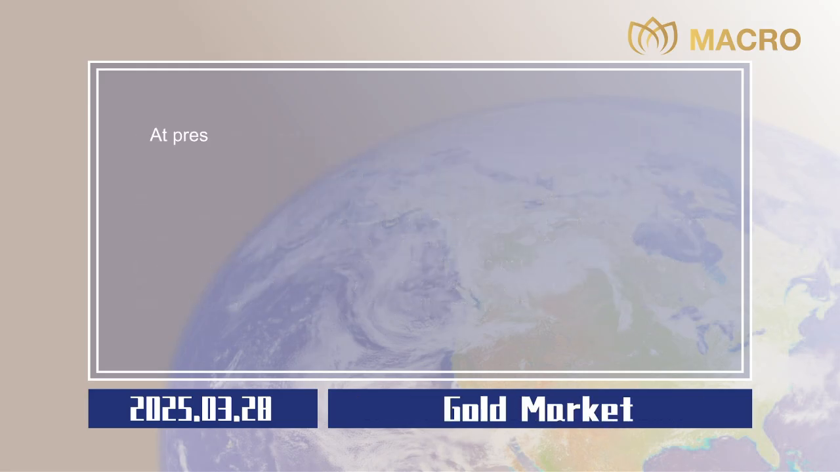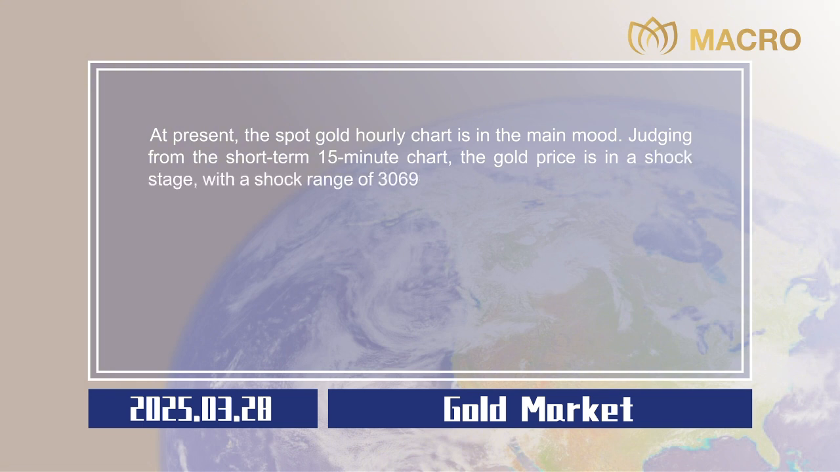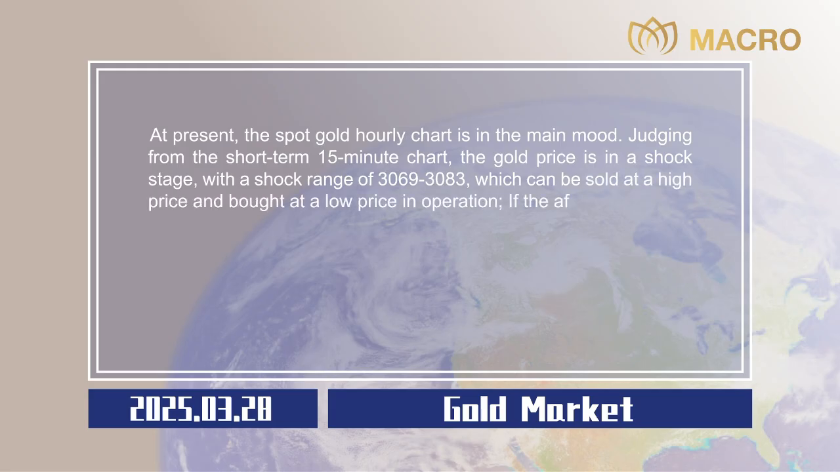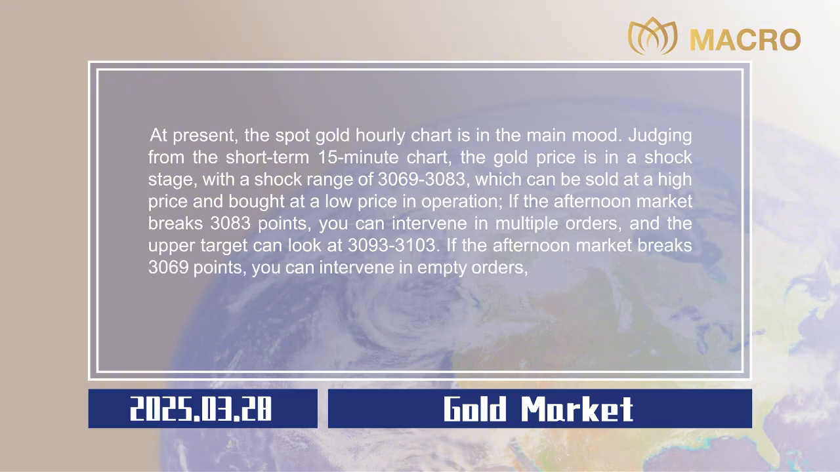Gold market. At present, the spot gold hourly chart is in a main rising mood. Judging from the short-term 15-minute chart, the gold price is in a shock stage, with a shock range of 3069 to 3083, which can be sold at a high price and bought at a low price in operation. If the afternoon market breaks 3,083 points, you can intervene in multiple orders, and the upper target can look at 3093 to 3103. If the afternoon market breaks 3,069 points, you can intervene in empty orders, and the lower target can look at 3059 to 3049. Stop losses are all $5.